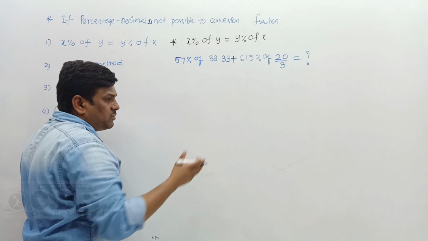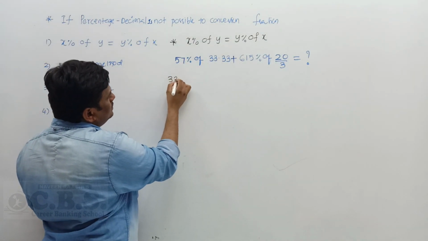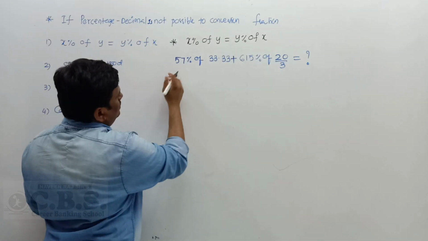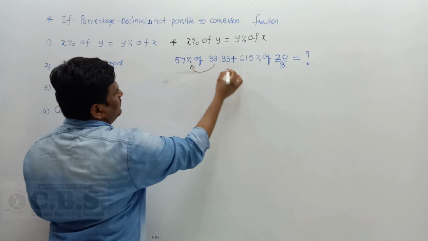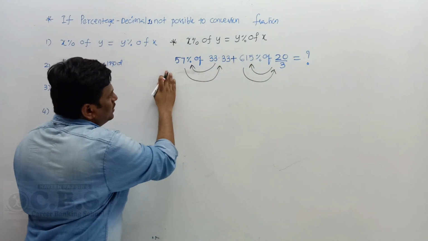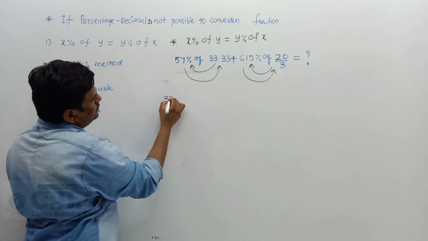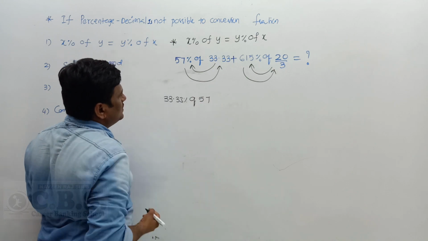Product means we definitely follow the associative rule. So I use this concept of x percent of y is equal to y percent of x. I just shift it. So now I do 33.33% of 57.